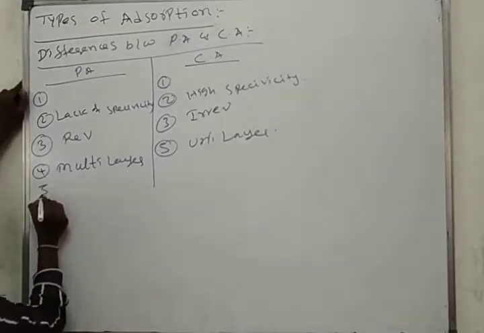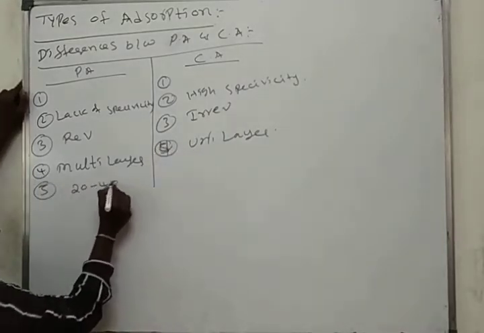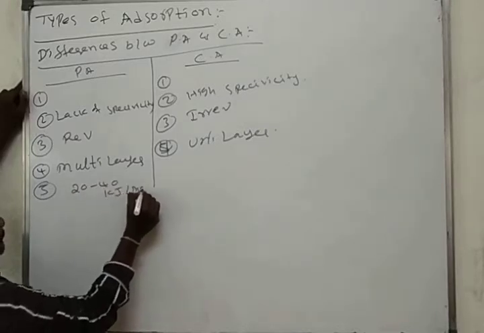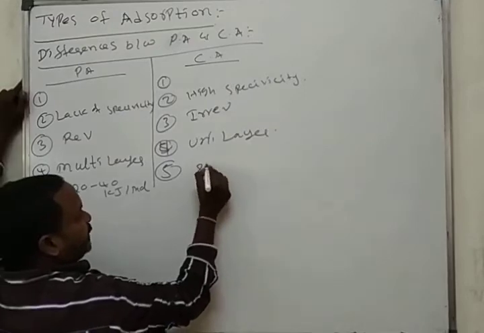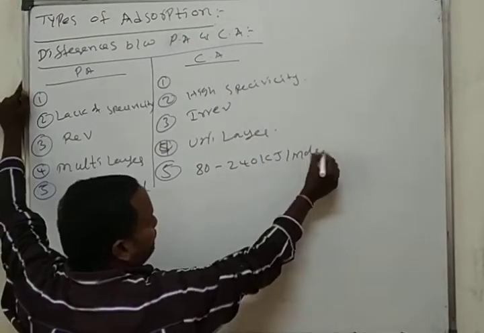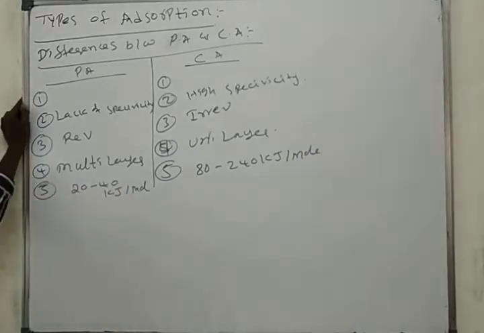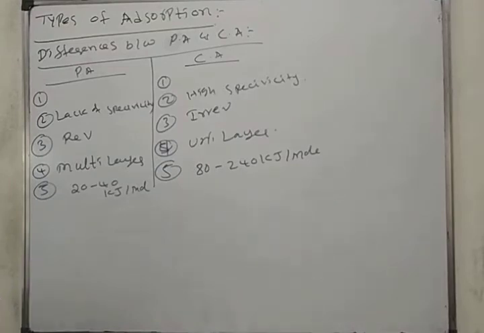Okay, here heat of absorption is 20 to 40 kilojoules per mole. Here, 80 to 240 kilojoules per mole. Heat of absorption is 80 to 240 kilojoules per mole.